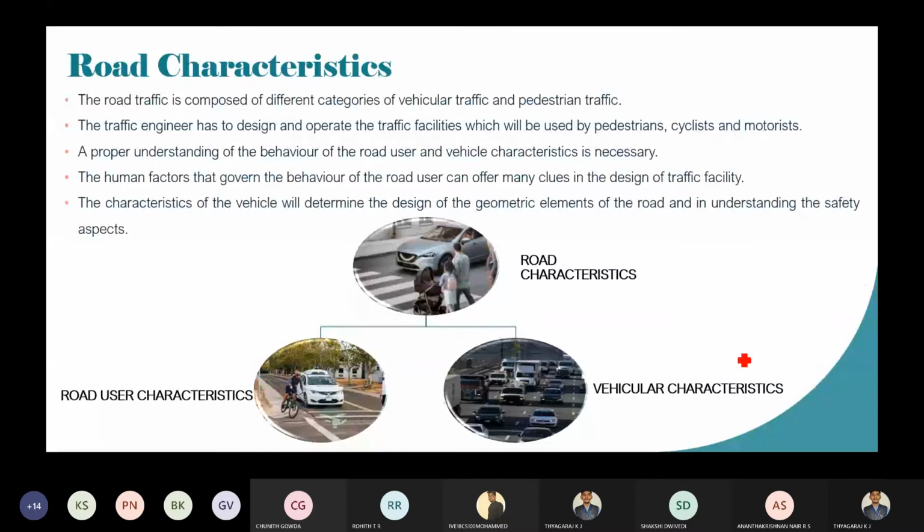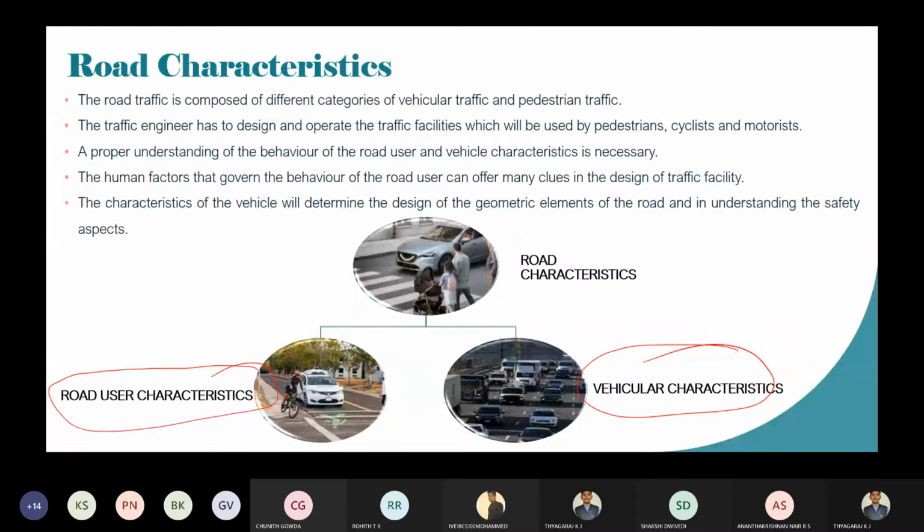That is, when the vehicles are in jamming condition, how is the vehicle going to behave, and when the vehicles are at signals, how are they going to behave. That we are going to discuss later. Today we will complete this road user characteristics. We were left with the road user characteristics.